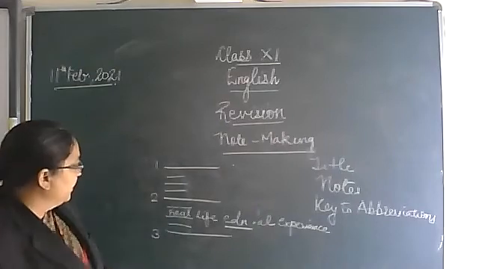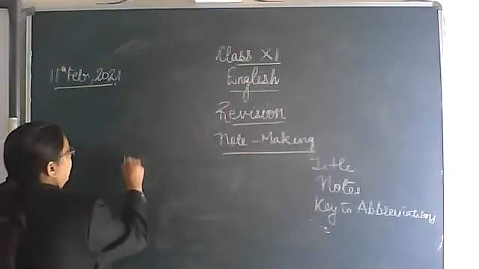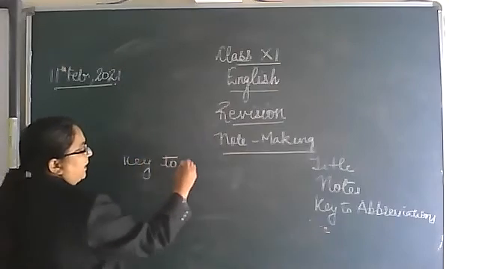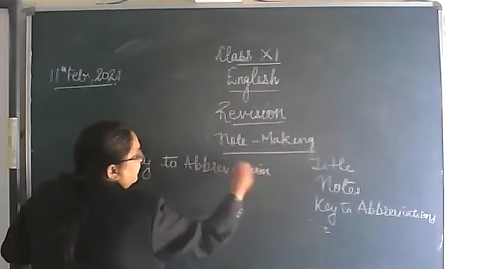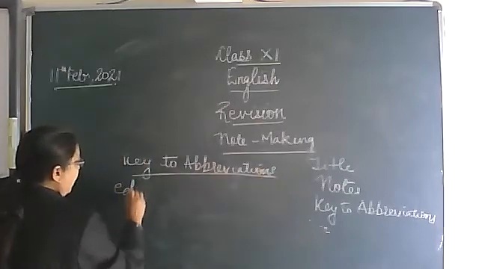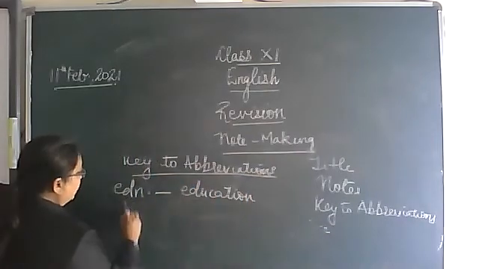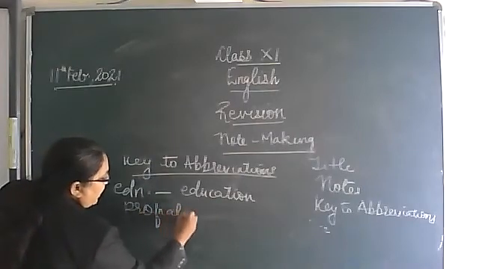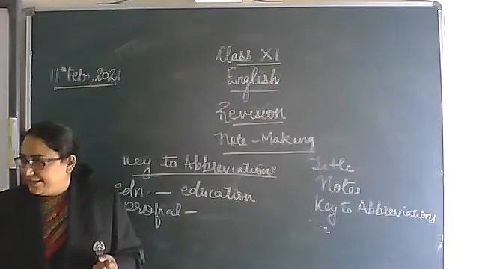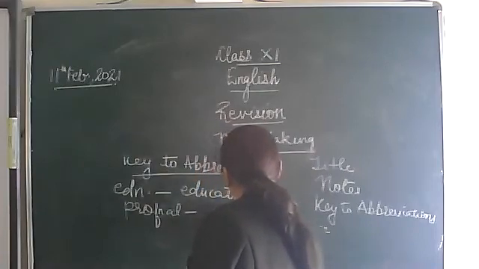So when I create a key after making notes, I will write this key and give a heading to my 2-3 lines of key to abbreviations. Then I write education. Then suppose I had used the word profession or professional. So I'll uncover it, unveil it, and write what I meant: professional. Then I have used this sign.